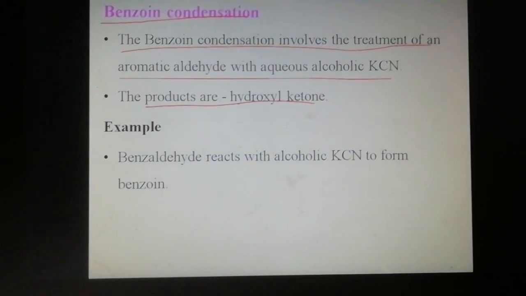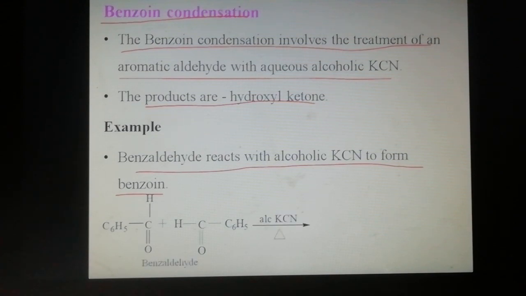Equation for the benzoin condensation reaction: two moles of benzaldehyde react with alcoholic potassium cyanide on heating to form benzoin. In benzoin condensation, benzaldehyde is used.